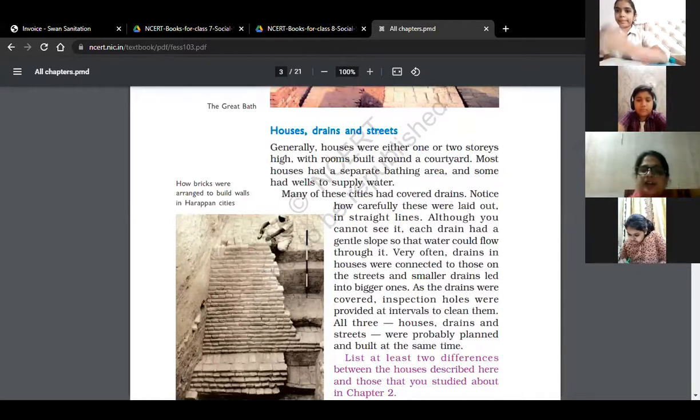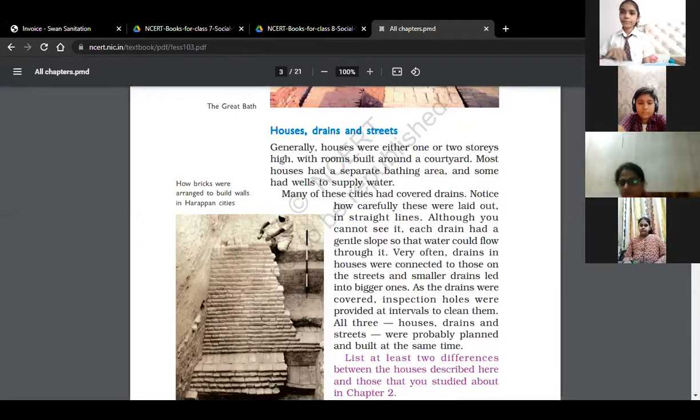So let's start reading. Everyone please write the word meanings. House, drains, and streets. Yes, Survi. Wait, sorry. Okay. Ma'am, I'm audible. Yes, beta.